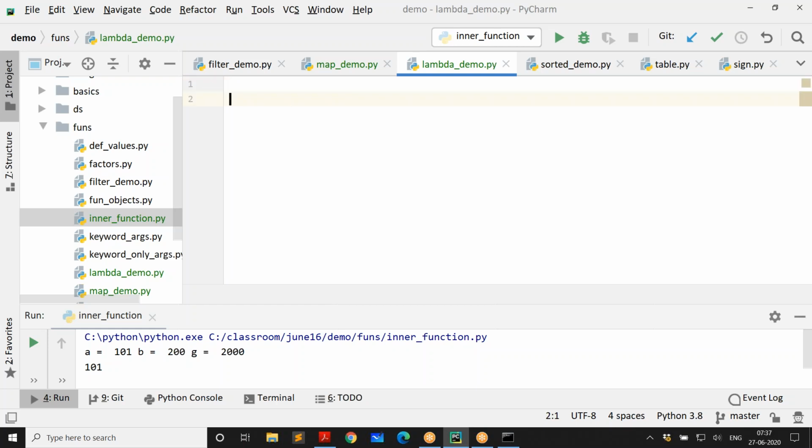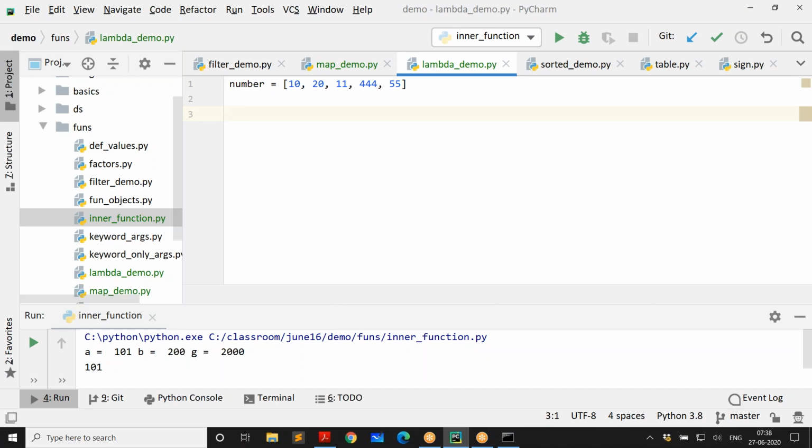Let us say I have a list of numbers like what we have done many times. So we have some numbers like this. I want to take all even numbers from this. Of course, we know we can use filter for that. But filter expects a function. It is saying give me a function so that I can call that function and then select the elements.